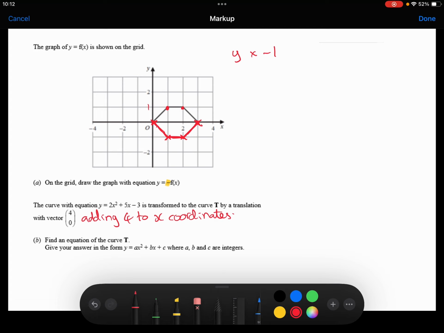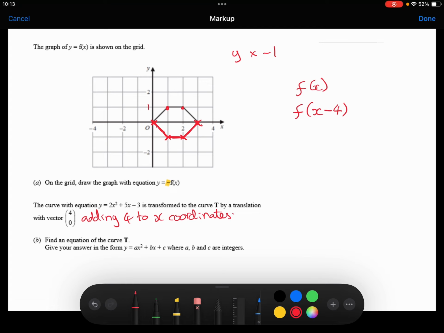Now in terms of our graph transformations, we're going to take our curve f of x. Now if I want to add 4 to the x coordinates, I'm changing the x, so that change needs to be on the inside. And remember, when it's on the inside, we do the opposite.